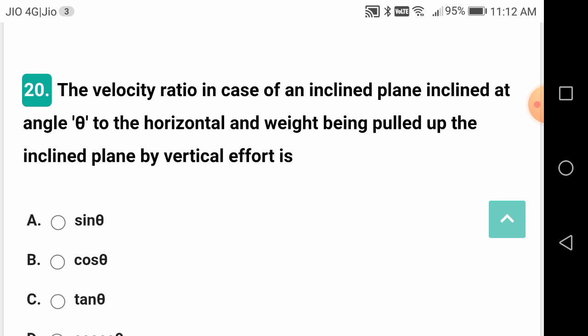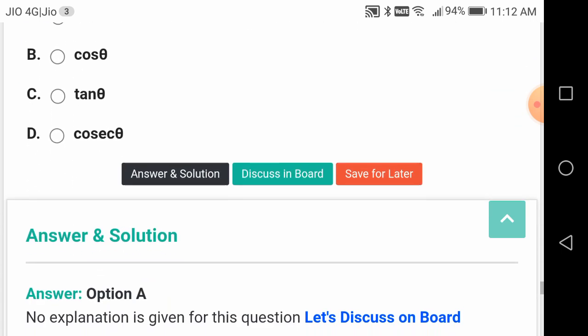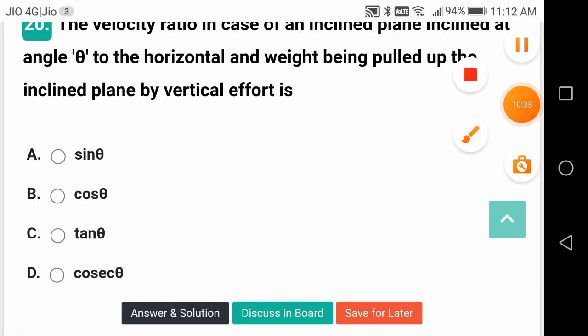The velocity ratio in case of an inclined plane inclined at an angle theta to the horizontal, and the weight being pulled up the inclined plane by a vertical effort, what is this? This is sine theta.